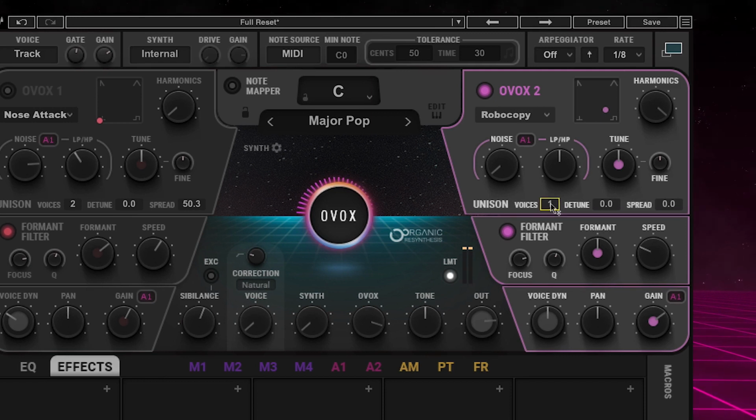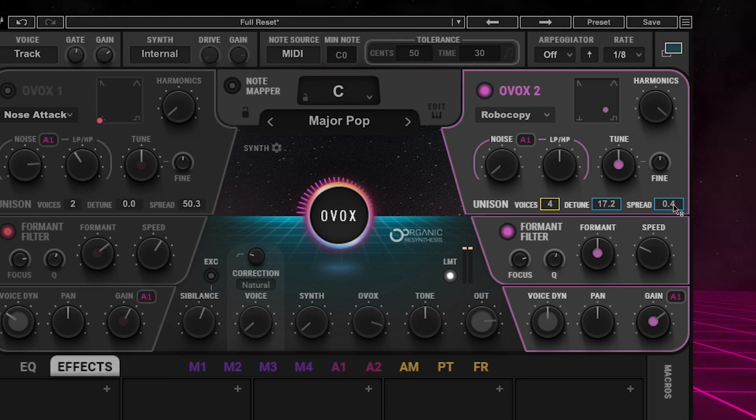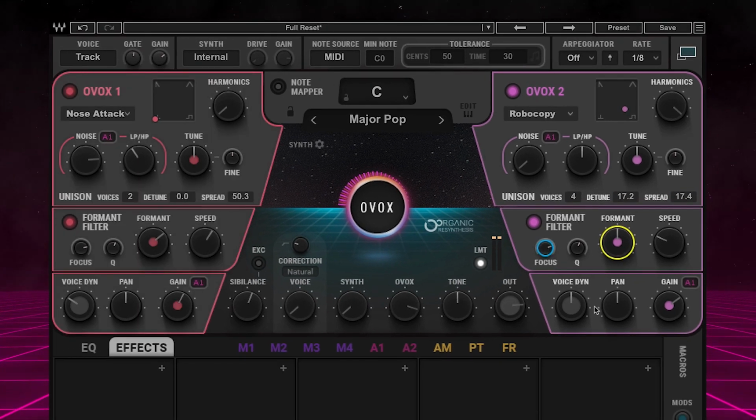And then on the unison, I brought the voices to 4, a touch of detune, we'll spread it out. And now I'm gonna adjust the formant and voice dynamics and bring back OVOX 1.